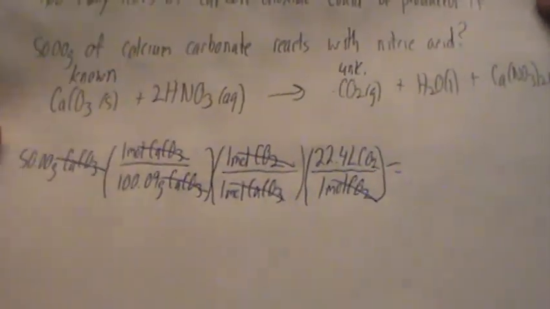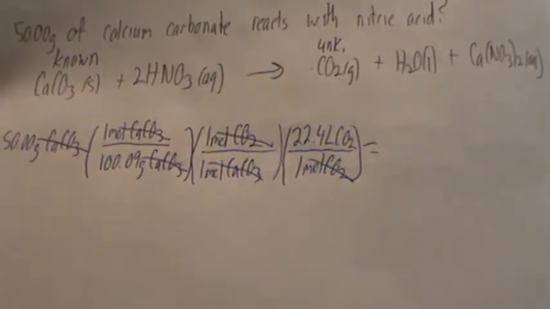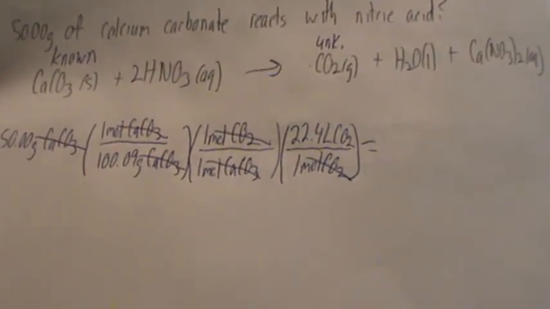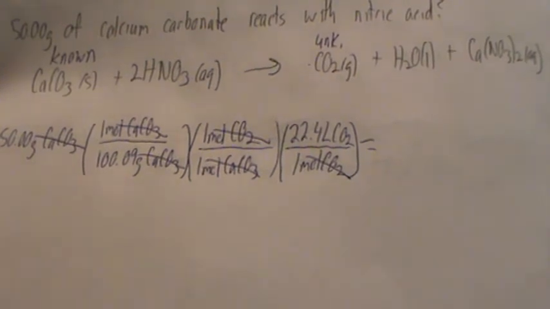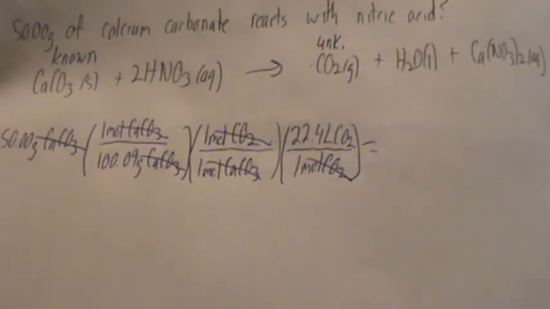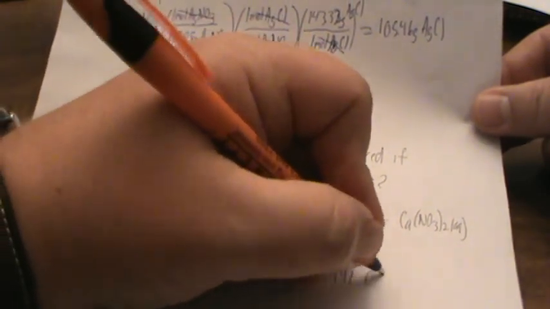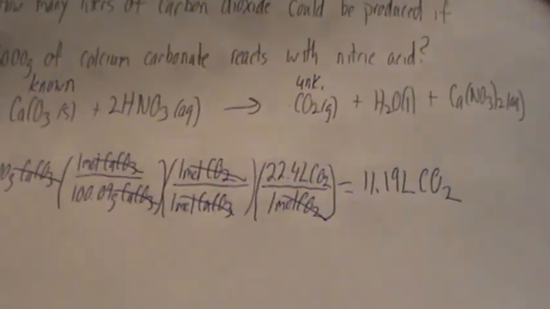So here is our setup, and let's go ahead and run that through our calculator. We're going to take 50 times 22.4 divided by, and then down in our denominator we only have 100.09. So I'm coming up with 11.19 liters of carbon dioxide.